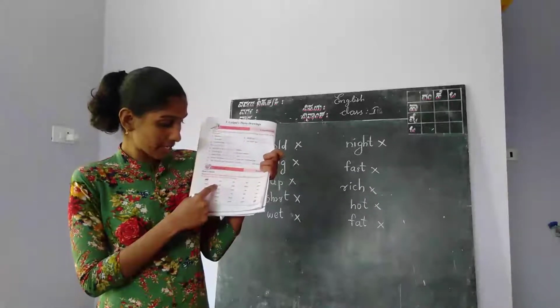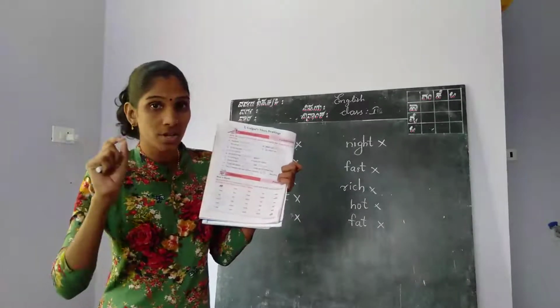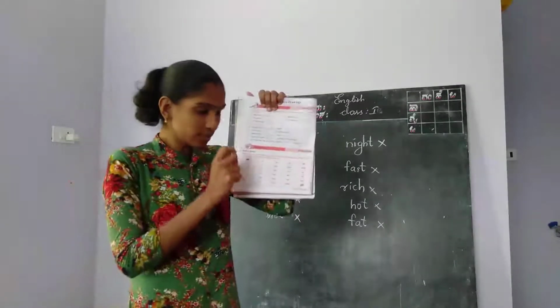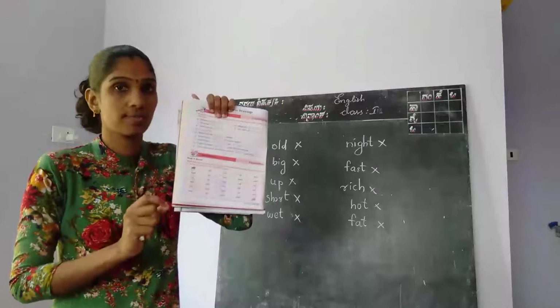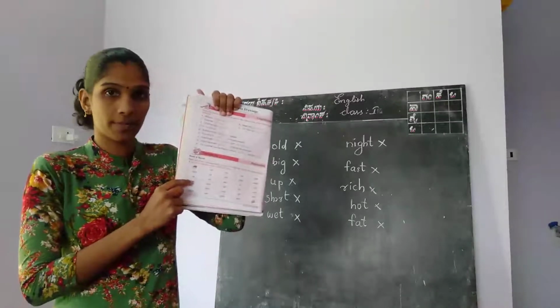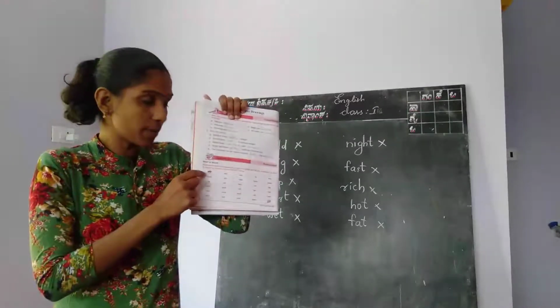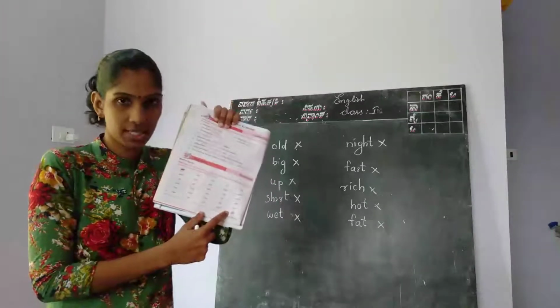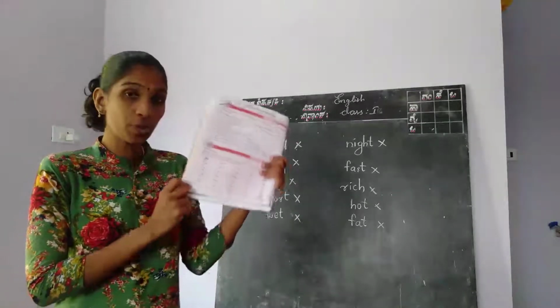Like the same, in track, lead, nest, bake, wake. Here lead has the short E sound, right? We can color the word lead. Why? Because it has the short E sound. Like this, whichever words contain the short E sound, you can color those words. Okay, this is your homework. Color the words which have the short E sound and help the mouse to find the cheese. This is your homework, workbook, page number 8.